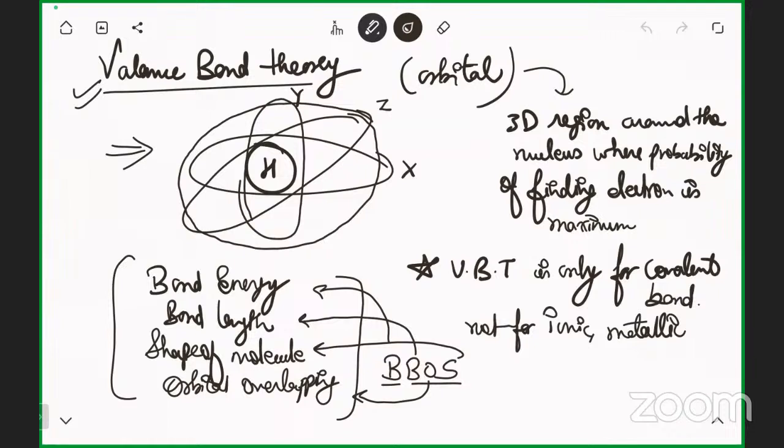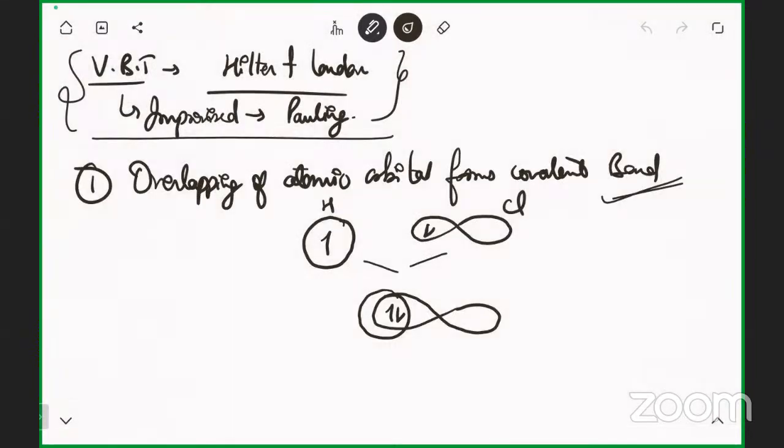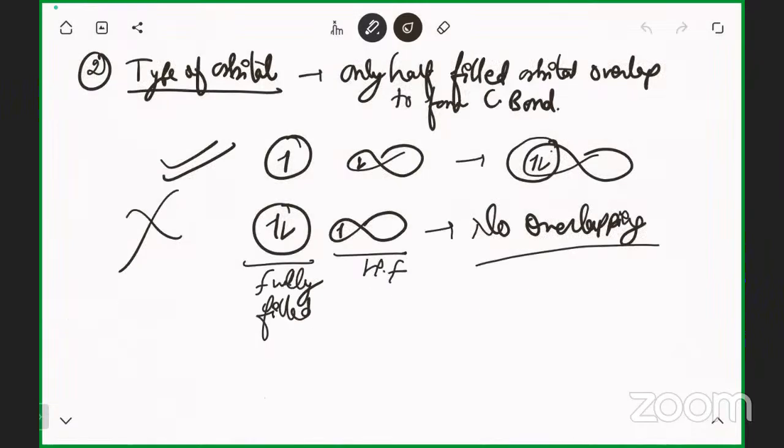Okay. So in the last class, we discussed VBT. Students, have you revised it? We have the postulates of VBT. I'll revise it quickly so that we can continue with the rest of the points. First point was based on the overlapping of the atomic orbital. It means the orbitals which are half-filled go for the overlapping, and then they form a covalent bond. Second was the type of orbital: only half-filled orbitals form a covalent bond.